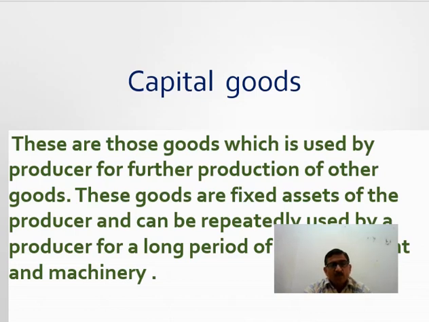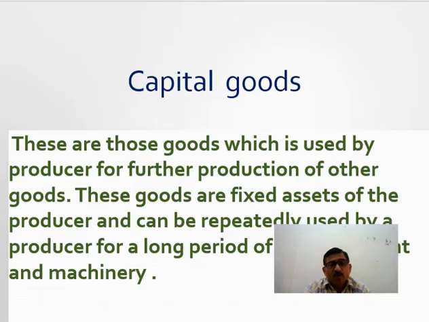Capital goods are those fixed assets of the producer which he uses again and again in the production process. These goods may be machinery, plant, tools which are used by a producer for making other goods.